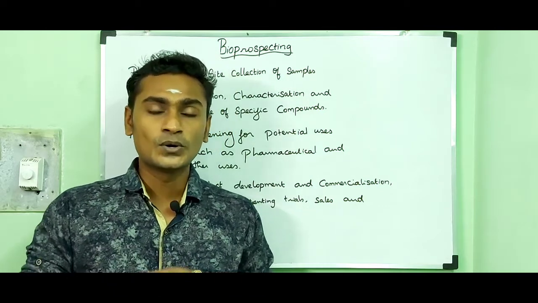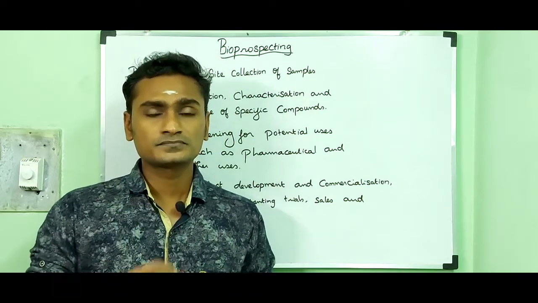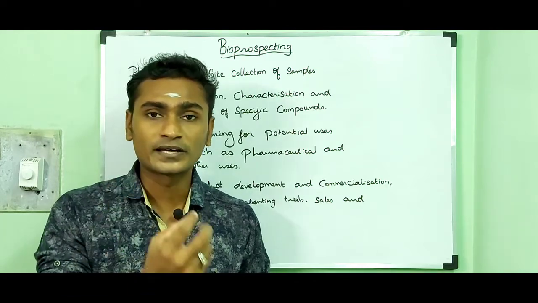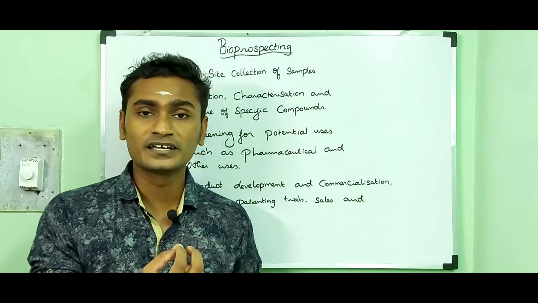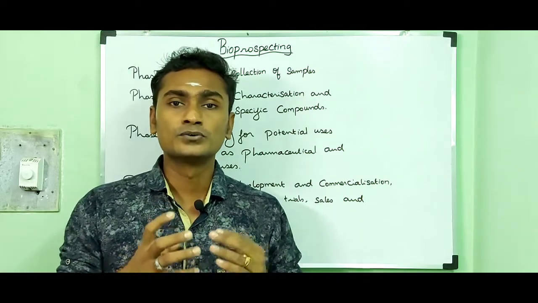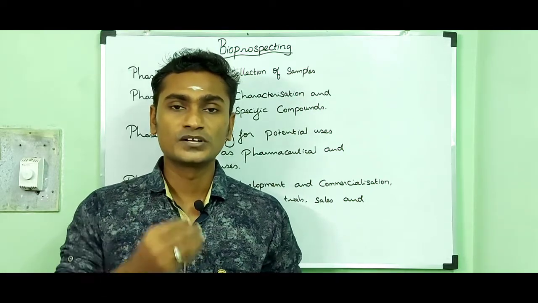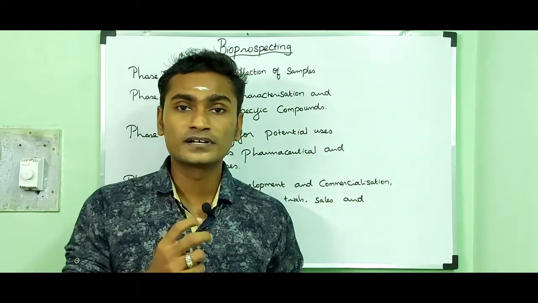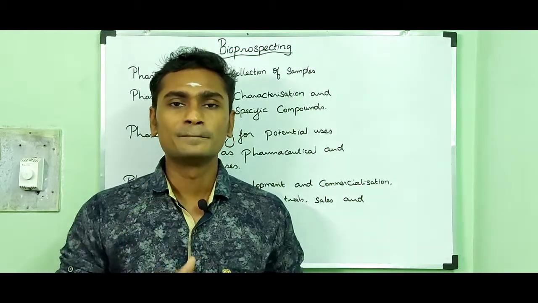So we derive a genetic material or a biochemical resource from a microorganism, a plant or a fungus that is useful to human welfare. We are using that chemical resource for the welfare of mankind.